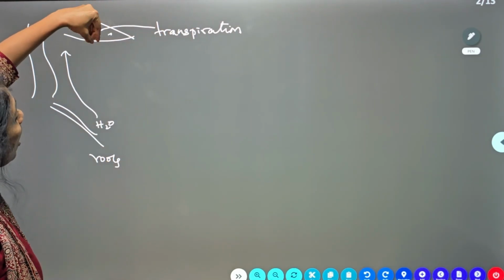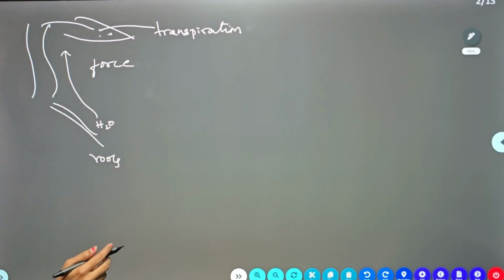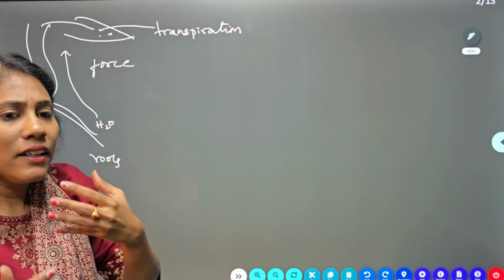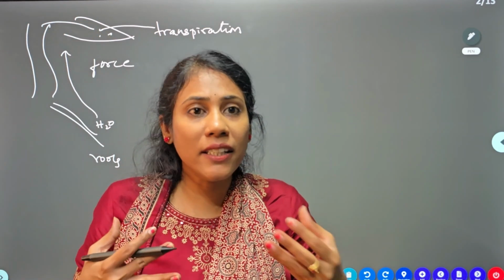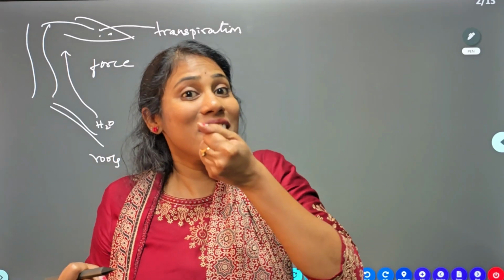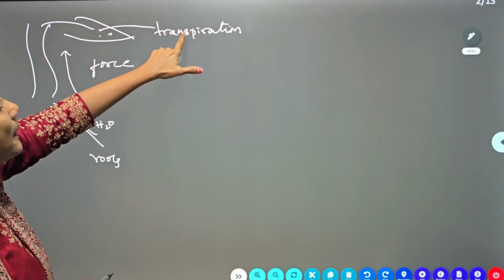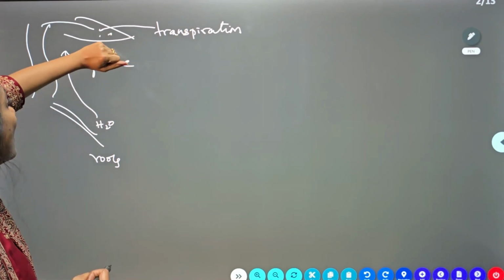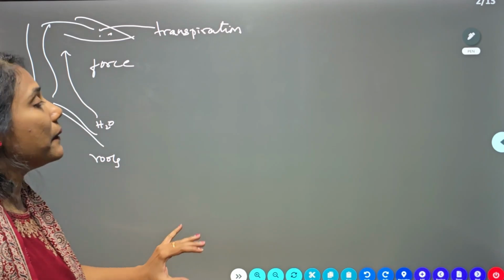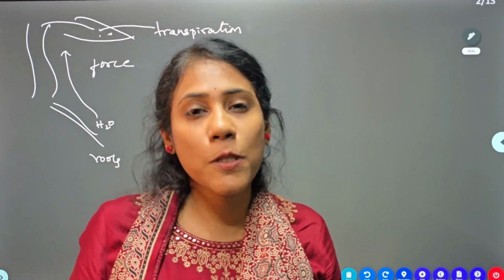When water is lost through stomata, there is created a suction force, a pulling force which pulls the water from bottom like this. Just like how do we sip water through a straw? You know, with the force we take the liquid from glass to mouth, isn't it? Through straw. That kind of a suction force is created because of the transpiration happening. That suction force will pull the water up. This is how stomata can also help in the transportation process.